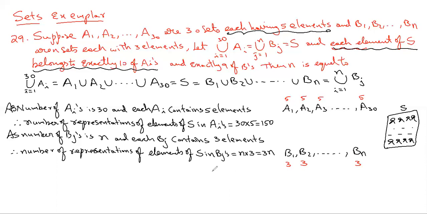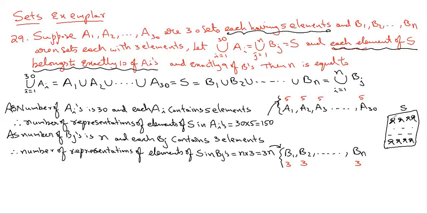Now, just the same, representations of elements of S in the Ai's can be calculated from S. What we did here is, we calculated the number of certificates printed by the cultural committee, and the number of certificates printed by the sports committee. It's similar to that.